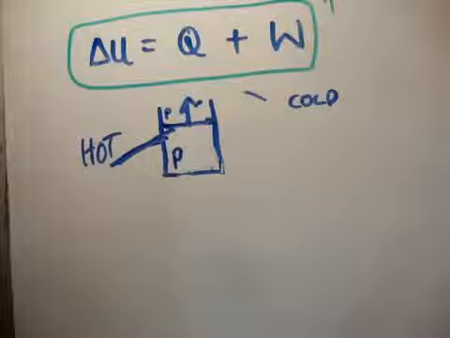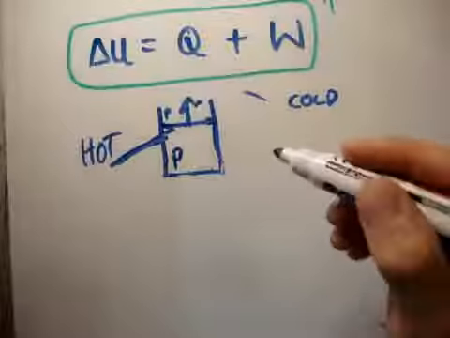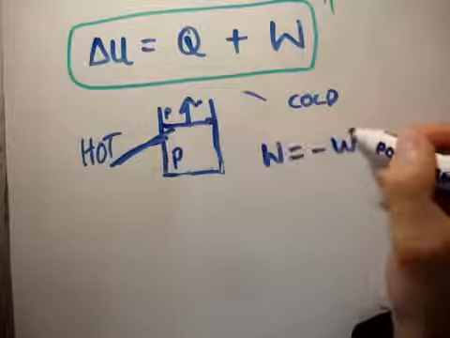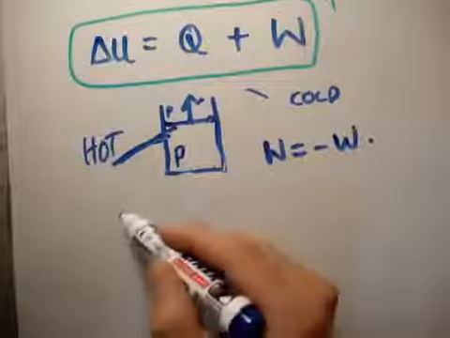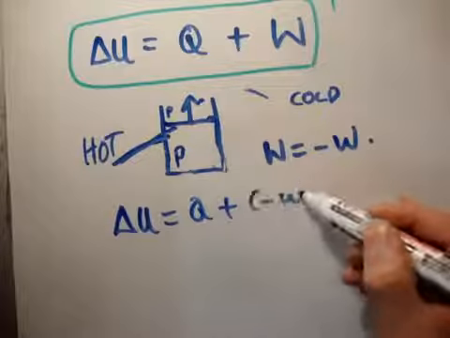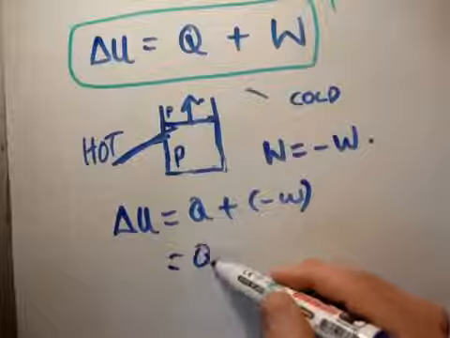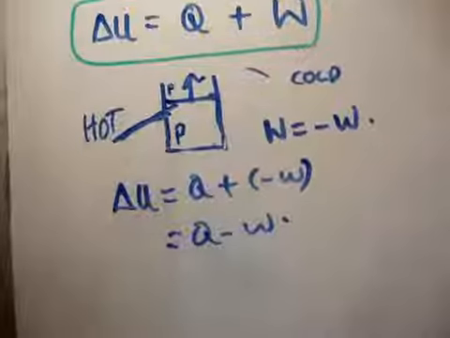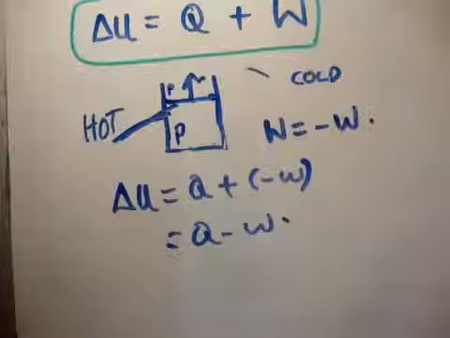What is the agent causing this work to be done? The agent is the thermodynamic system itself, and the work is being done by the thermodynamic system. So this time the work is minus W. To get the change in internal energy, delta U is equal to Q plus minus W, or Q minus W, because work is being done by the thermodynamic system itself.